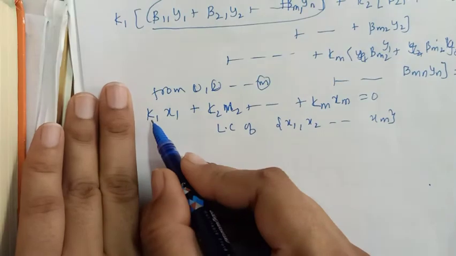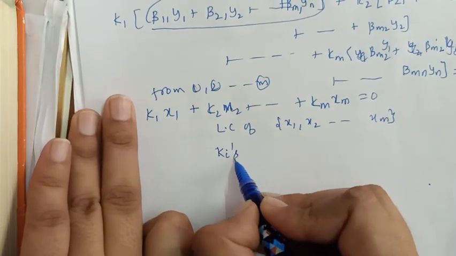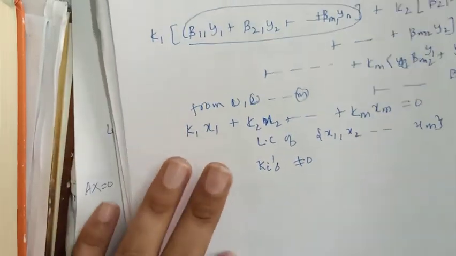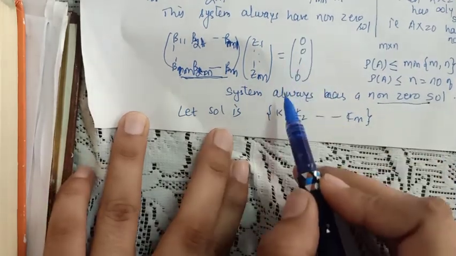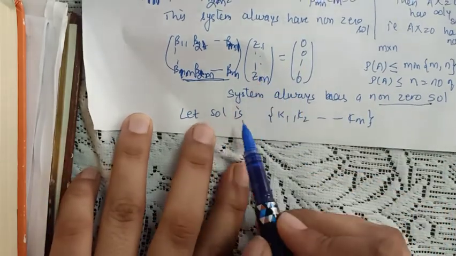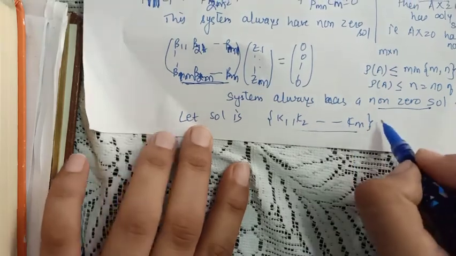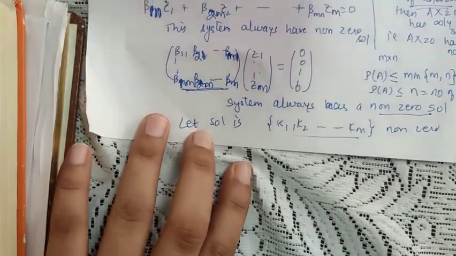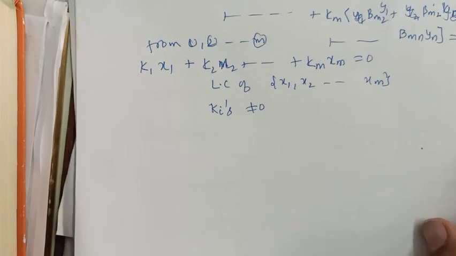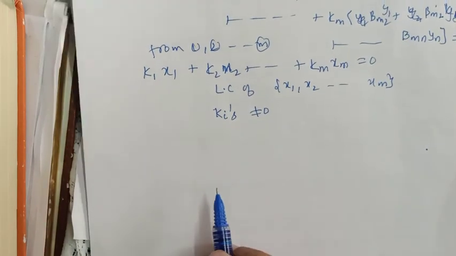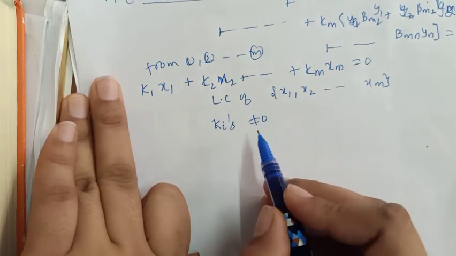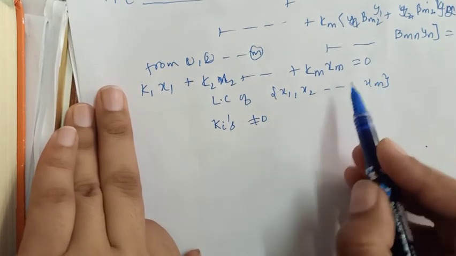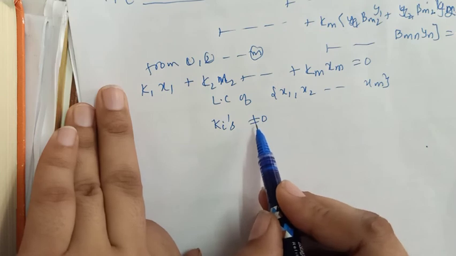And we have already seen that these ki's are non-zero. Why are these non-zero? Just recall where these ki's appeared from. They appeared from a non-zero solution of this system of equations. So this solution is a non-zero solution. So at least one of the ki is non-zero. By non-zero solution we mean at least one of the ki's is non-zero. So a linear combination of these vectors is equal to 0, out of which some ki's are non-zero.